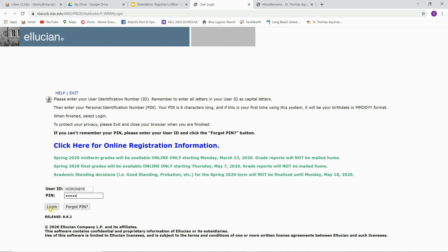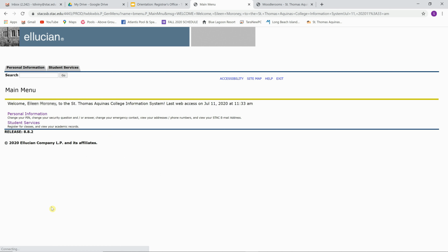Something important to remember is when you're going into any of these screens, at the end, you want to make sure to protect your privacy, so please exit and close your browser when you're finished. I'm just going to select Login. And this brings you to the main menu.